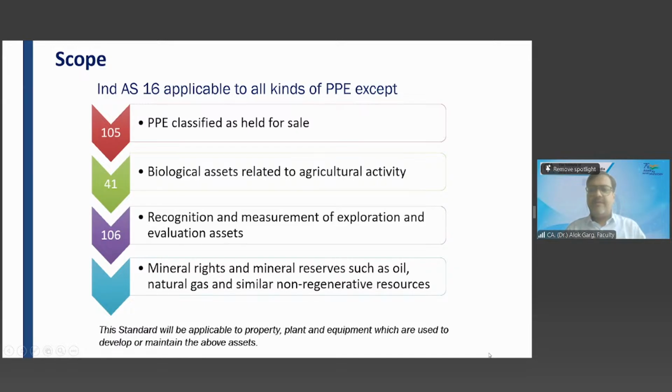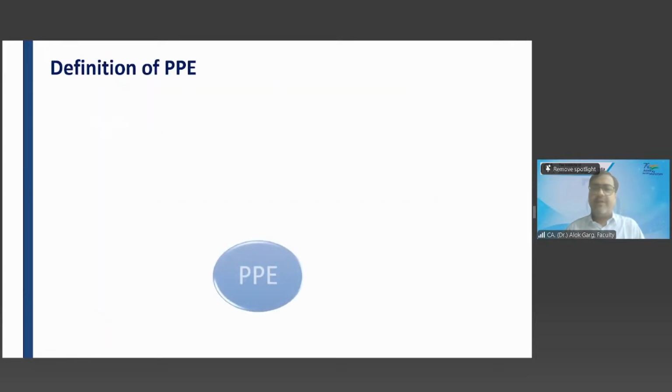But in the mines, when you are extracting iron ore or coal, the assets which are used in the extraction, for example, trucks and cranes, if these assets are used for the extraction of mineral resources, in that case those assets will be covered under Ind AS 16. Truck, crane, lorry, these are covered under Ind AS 16. So this was the scope part. Friends, a very, very important item we have arrived at: the definition of property, plant and equipment.